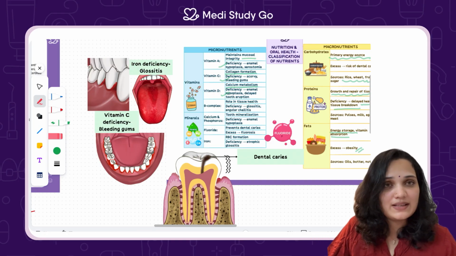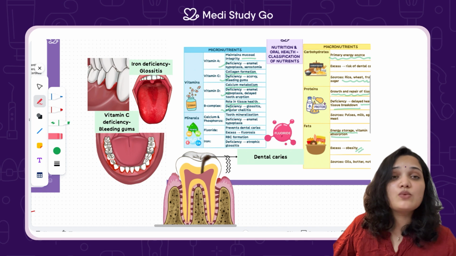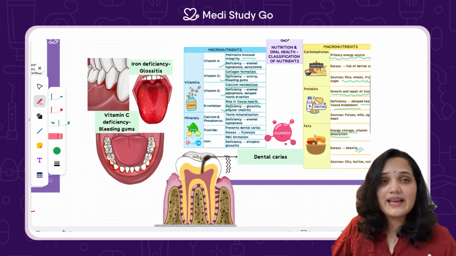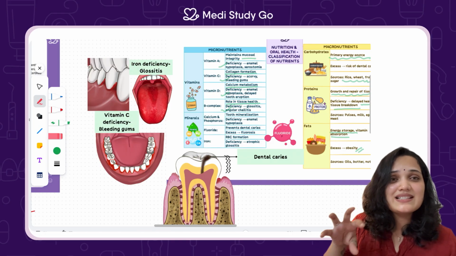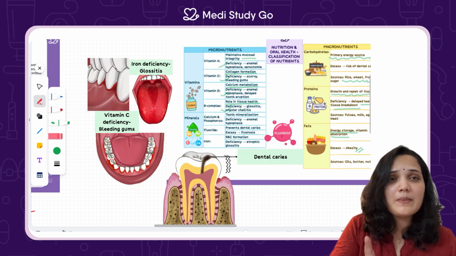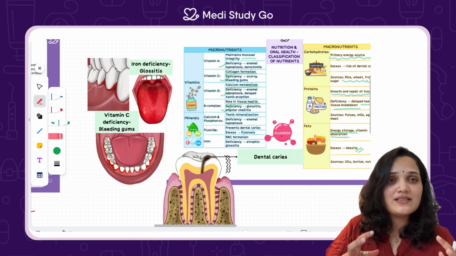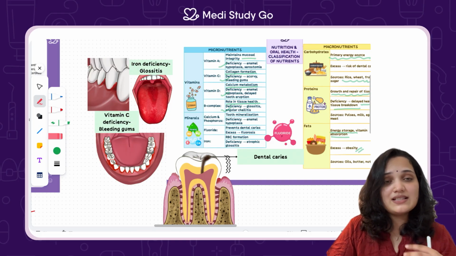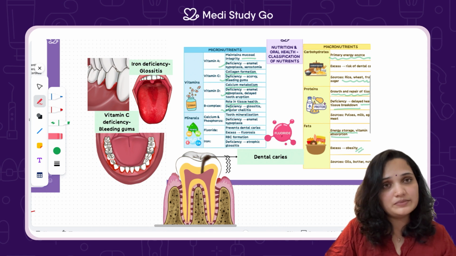And then there's B complex. These are our energy regulators. There's riboflavin, the deficiency of which would cause angular cheilitis. There's niacin, which would cause pellagra. There's folic acid, which would cause glossitis. And there's B12, which would cause pernicious anemia. These deficiencies scream through the tongue. Sometimes the mouth diagnoses before the lab reports do. You see the tongue, you see any changes. This can really mean it's the first symptom of some vitamin deficiency in the body.